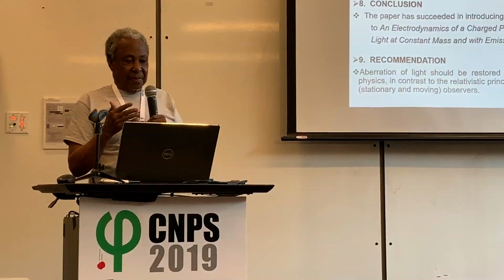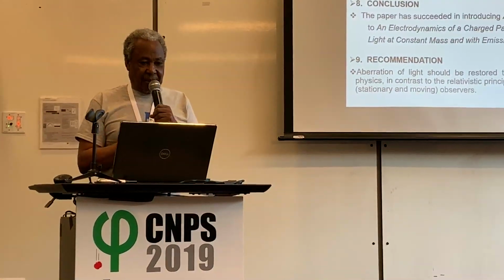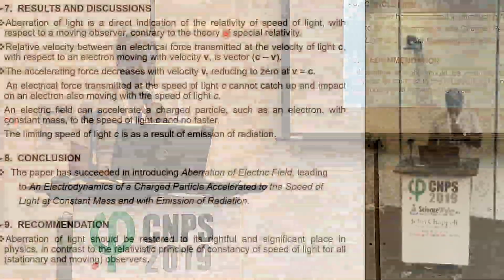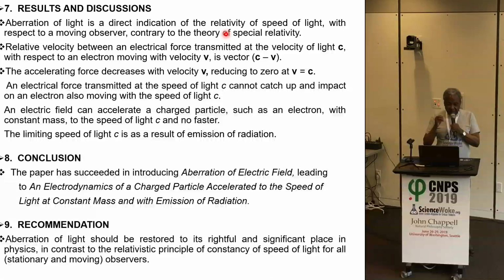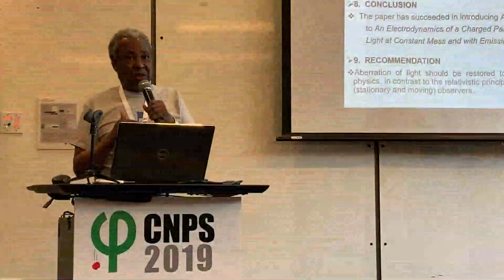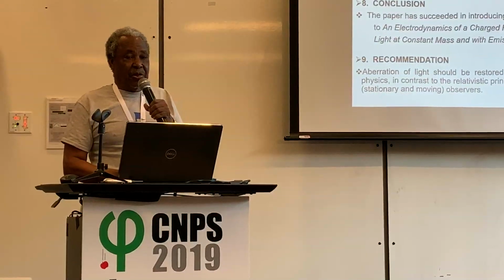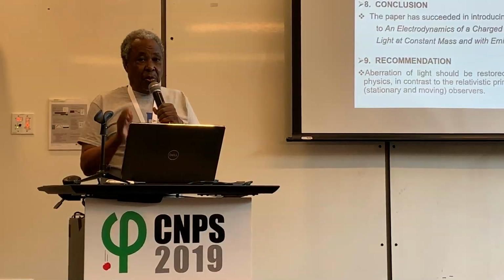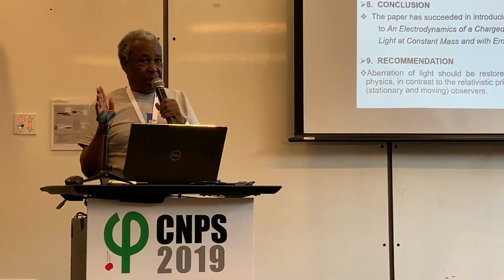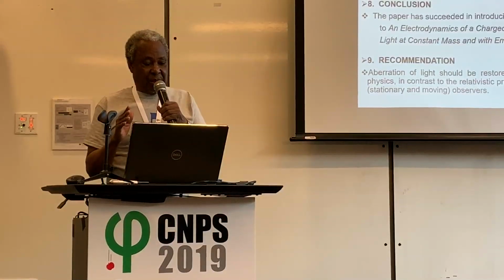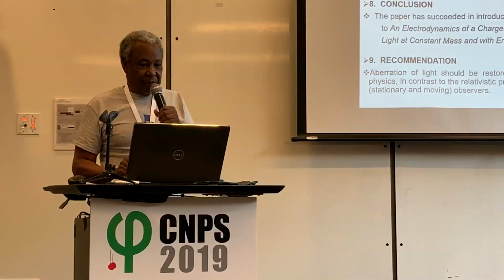It makes you wonder, if as far back as 1725, there was an experimental result, a result of observation, which clearly showed that you can add to or subtract from the speed of light, why are we still bogged down with this relativistic concept of constancy of the speed of light? You remove the constancy of the speed of light from relativity, and the theory of special relativity comes tumbling down.